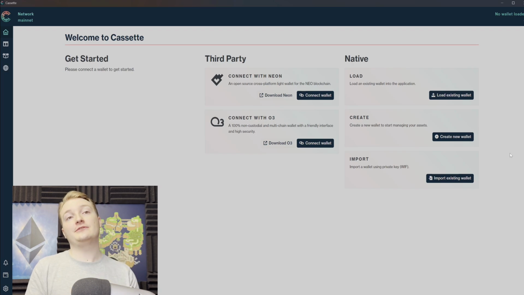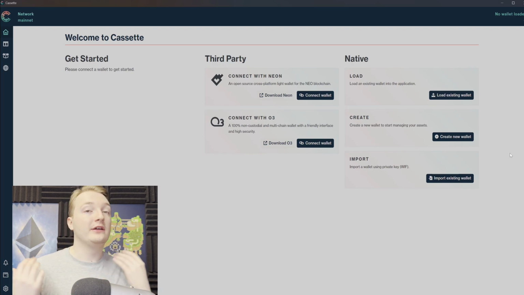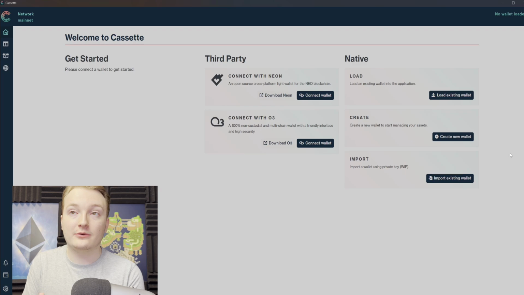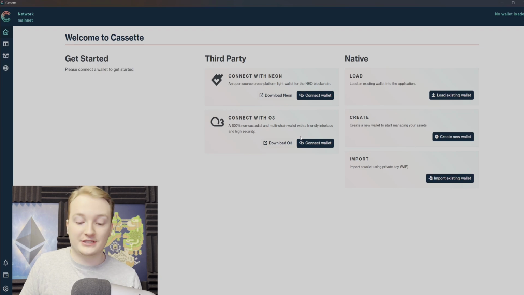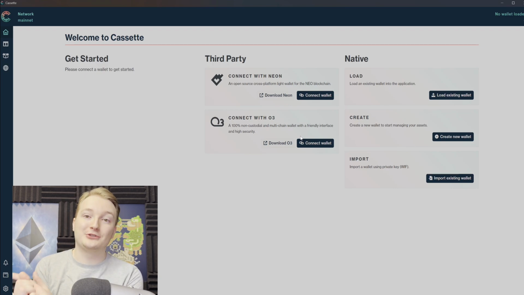Now, the first thing you have to do is connect your favorite wallet. You can just do a native wallet, which is where you can load a wallet that's already on your computer, or you can create a wallet through Cassette. For me, the best way is always to use a third-party wallet where you own the keys, and the keys are written down somewhere that's not stored on your computer.